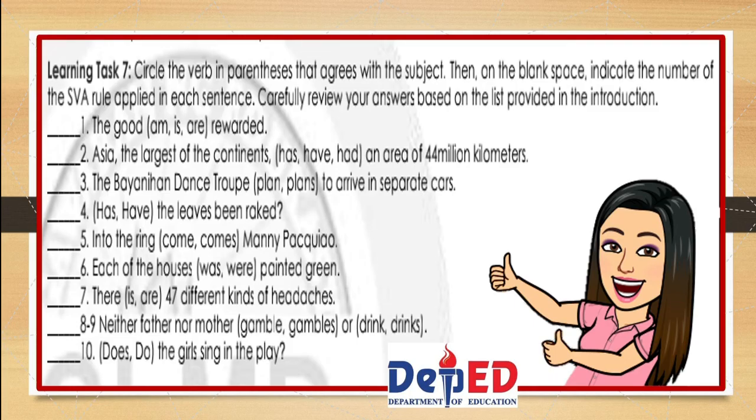Then, on the blank space, indicate the number of the SVA rule applied in each sentence. Carefully review your answers based on the list provided in the introduction. Here, I suggest that you copy the 10 sentences.